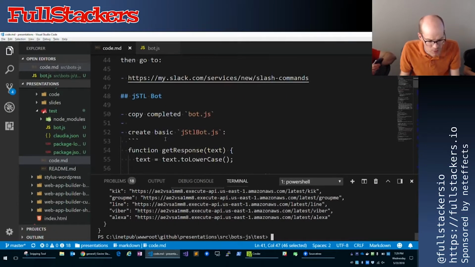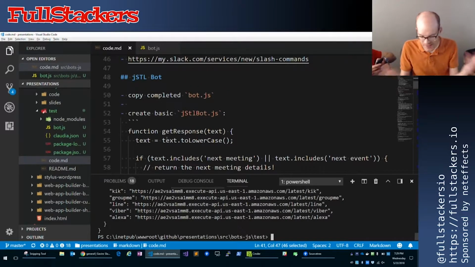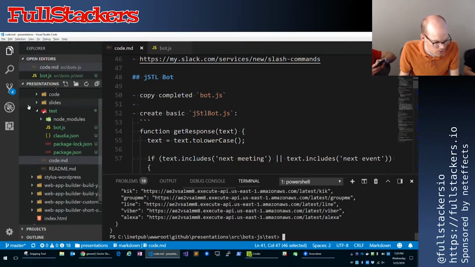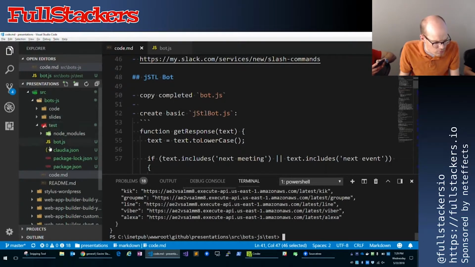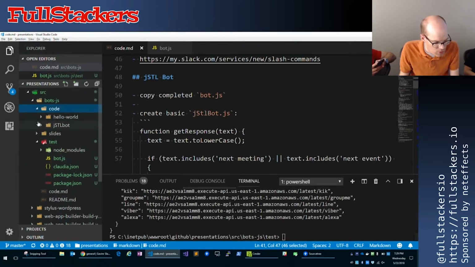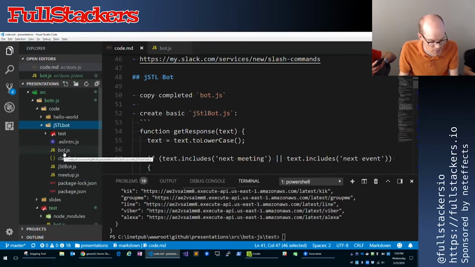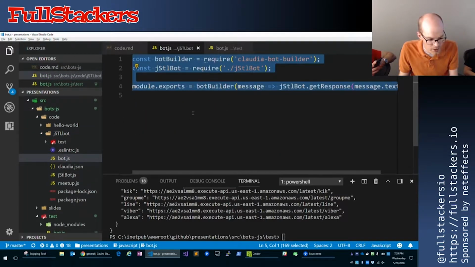What's next? Well, we want to add some more functionality, right? We don't just want hello world. We want a jSTL bot. So to do that, let's grab some code. The first thing I'm going to do is modularize my code a little bit.